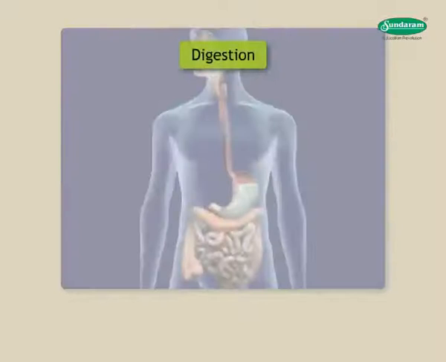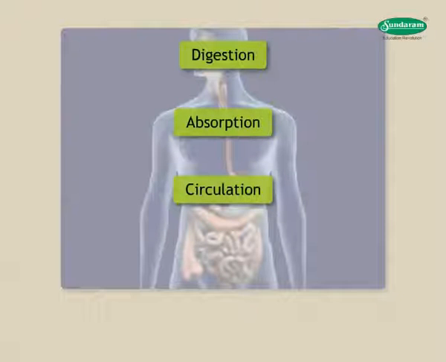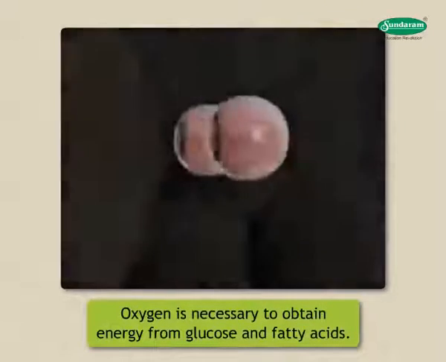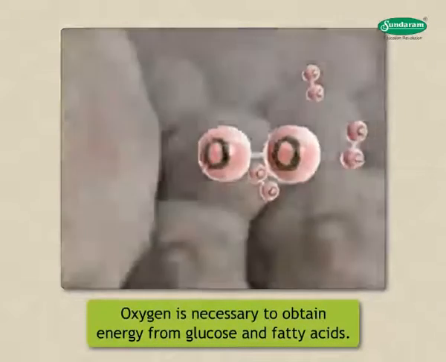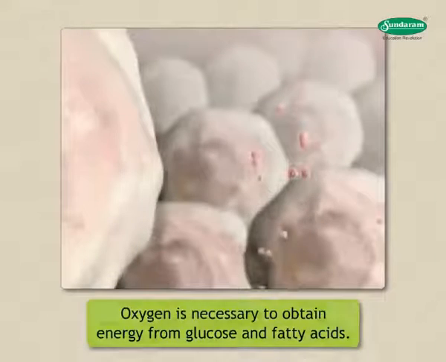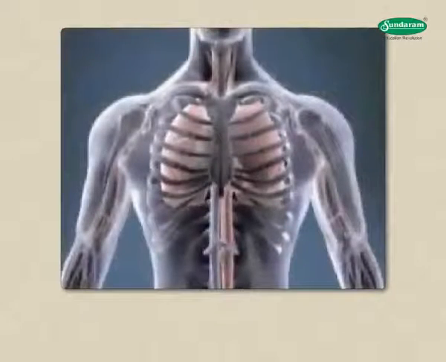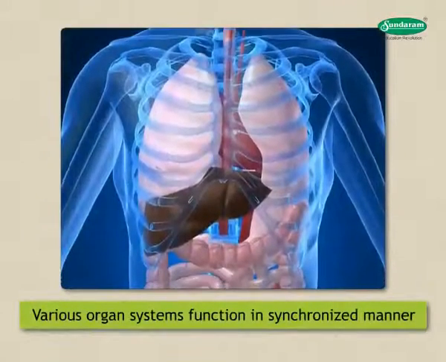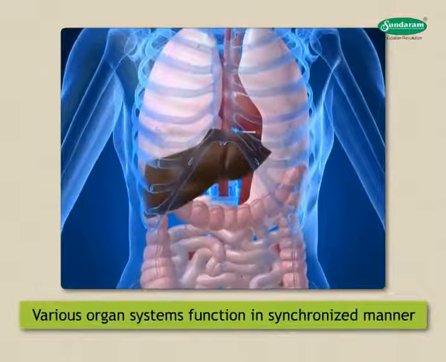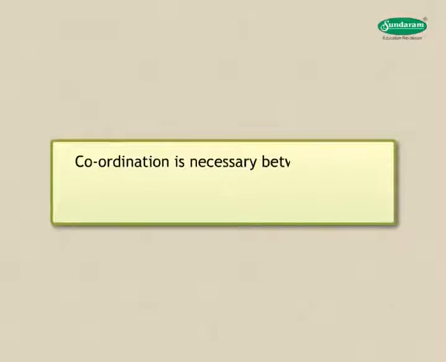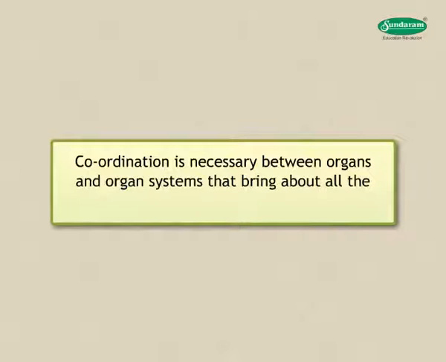Thus, digestion, absorption, circulation, and excretion are interdependent. Oxygen is necessary to obtain energy from glucose and fatty acids. Oxygen is supplied by the process of respiration. It is clear from the above example that various organ systems function in a synchronized manner. In short, we can infer that coordination is necessary between organs and organ systems that bring about all the interrelated